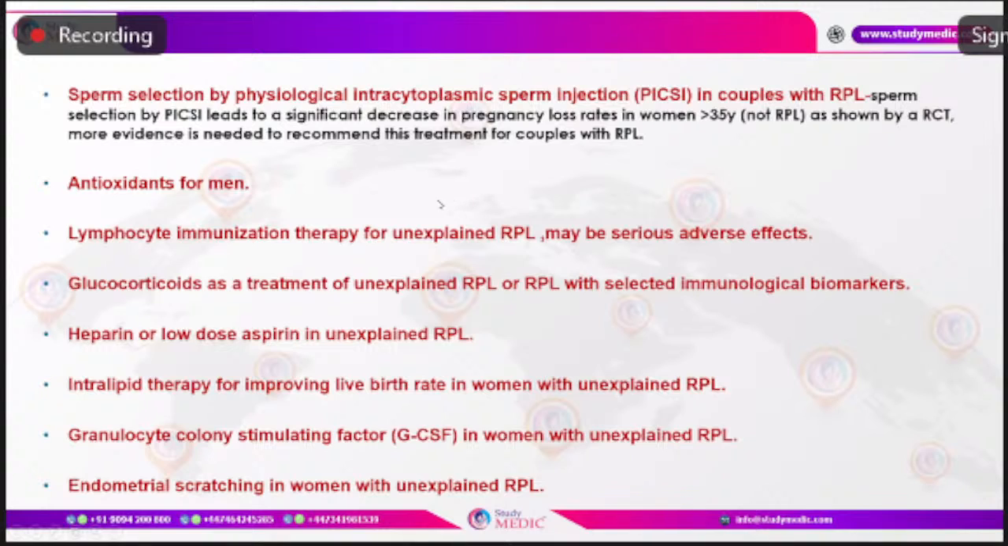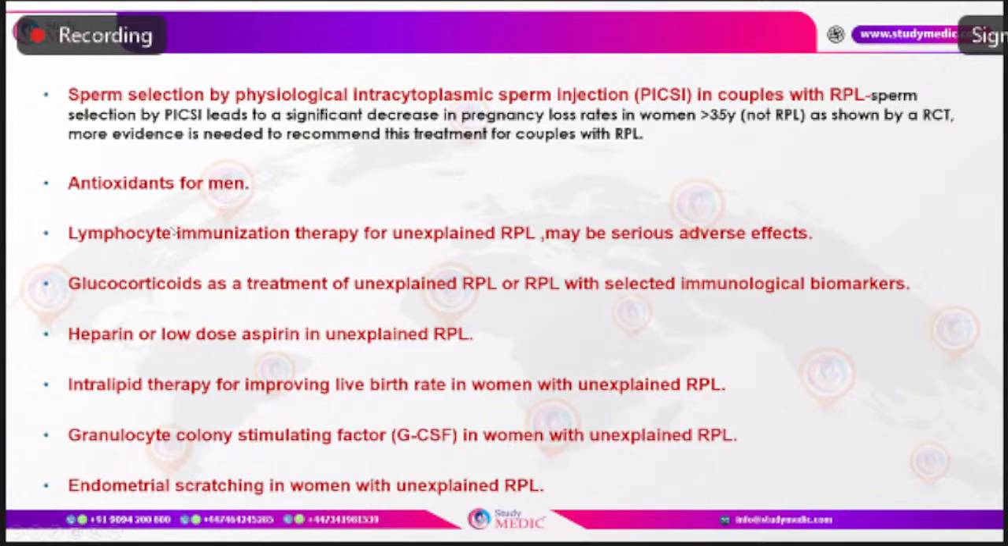What about sperm selection by physiological intracytoplasmic sperm injection, the PICSI, in couples who have been found to have recurrent pregnancy loss, in order to overcome the risk factor of sperm DNA fragmentation in poor semen quality of the male partner? That is also recommended at present by the guidelines. The sperm selection by PICSI leads to a significant decrease in pregnancy loss rate in women more than 35 years. It's not on RPL, but more evidence is needed to recommend that this treatment is useful for those with RPL.